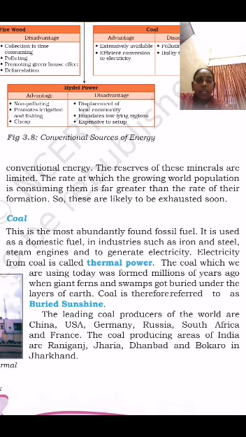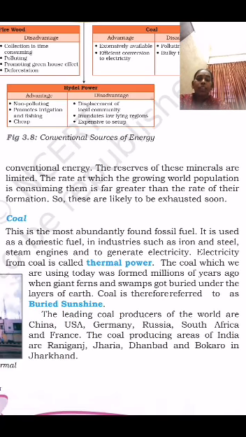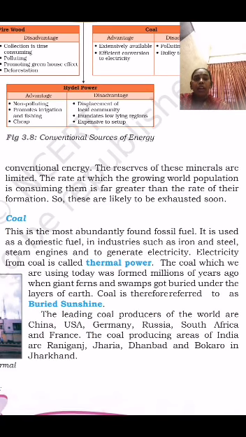The leading coal producers of the world are China, the United States of America, Germany, Russia, South Africa, and France. So, children, coal is called buried sunshine, and we use it for domestic purposes. Electricity prepared from coal is called thermal power.